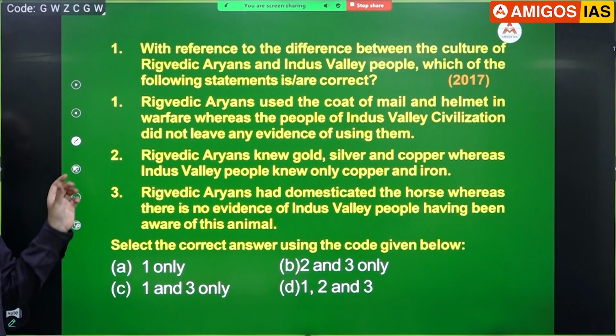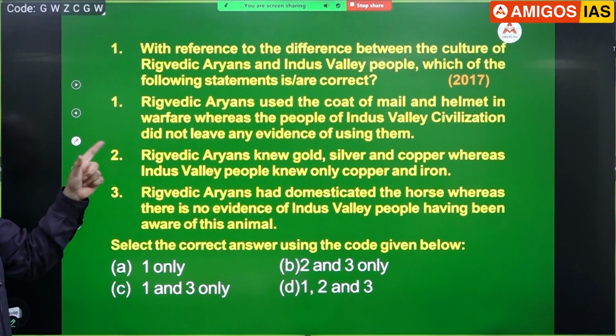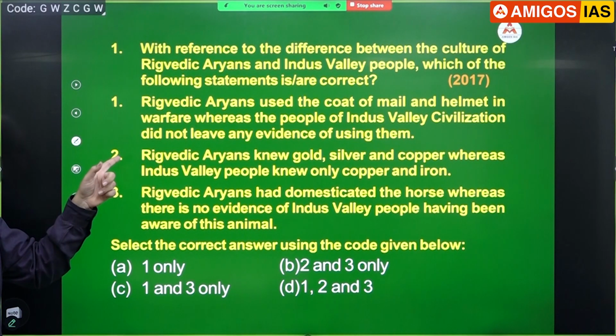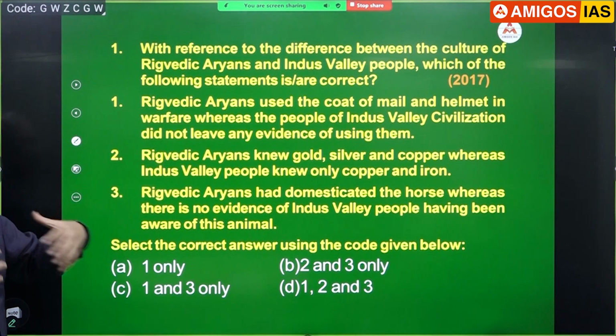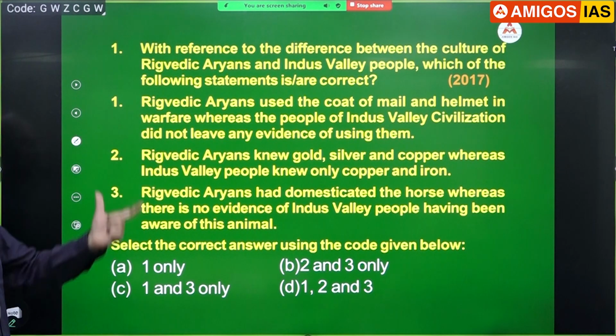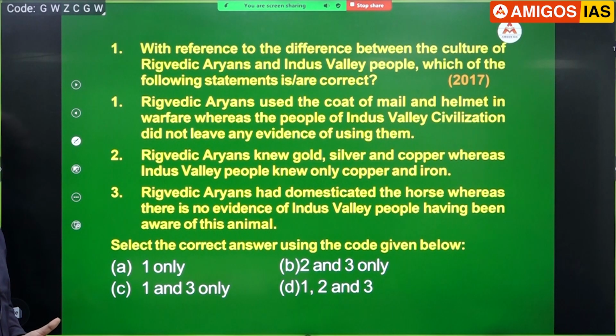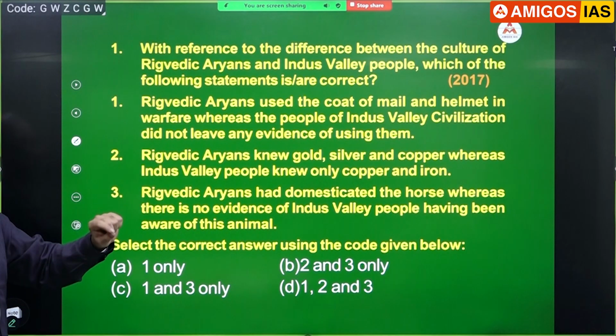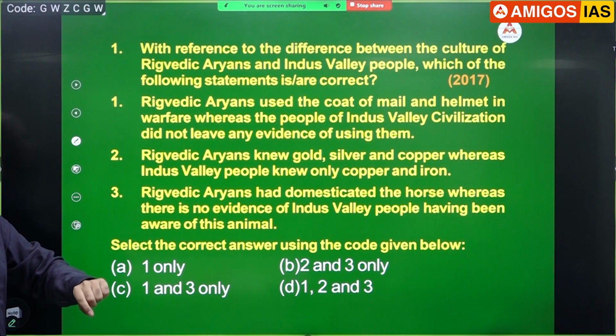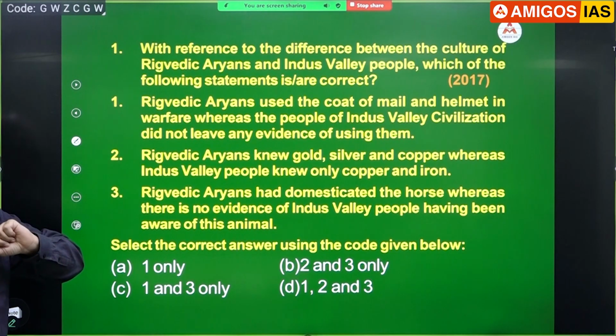Most probably you might feel that yes, if you really want to guess, you say that is actually a right statement. Rigvedic Aryans used to wear all these things, helmet. If you remember, I made a correction in your handout regarding the helmet. This point also I will tell now. Your NCERT writes that helmet was first brought into India by the Shakas and Kushanas.